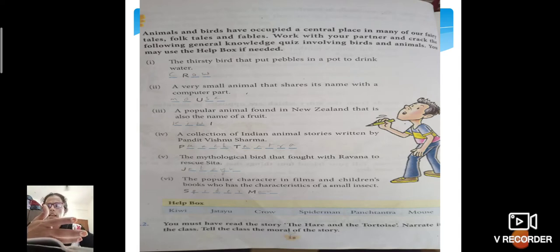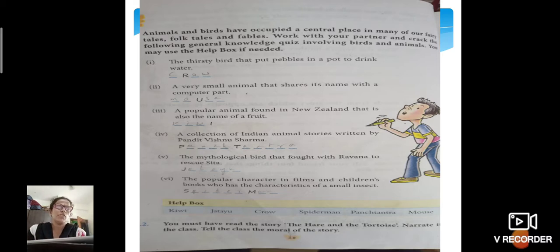Like if I take the example of Jungle Book, we know who is Bagheera. In the same way, you have learned in your previous classes many moral stories, and most of the animal stories we know can be about the fox, the rabbit, the lion, the crow. Yes or no, children? So there are many lessons, many stories which you have learned about animals.